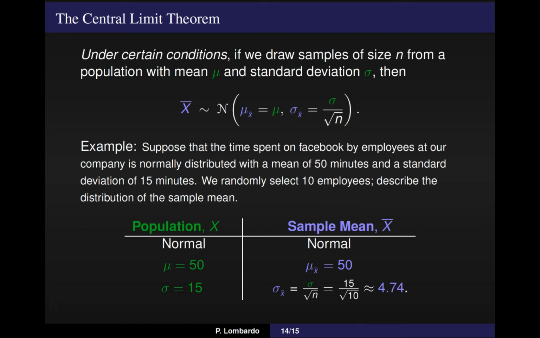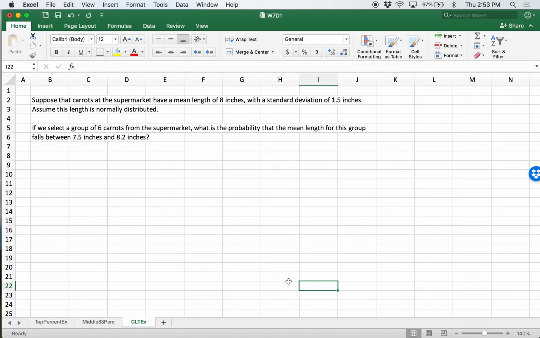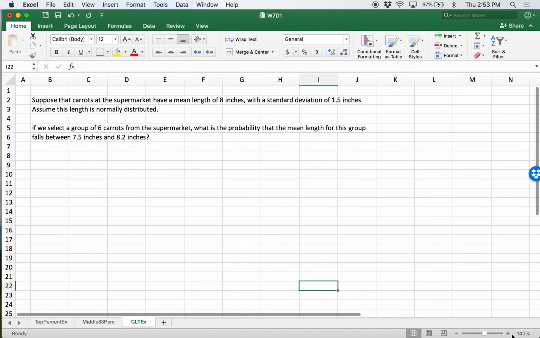So I'm going to go over one more example, and I'm going to show you how we can actually use this central limit theorem with these updated parameters to start answering some questions about probabilities. So back to our week 7, day 1 worksheet. We're in our final CLT example sheet, and here's the problem we want to consider.